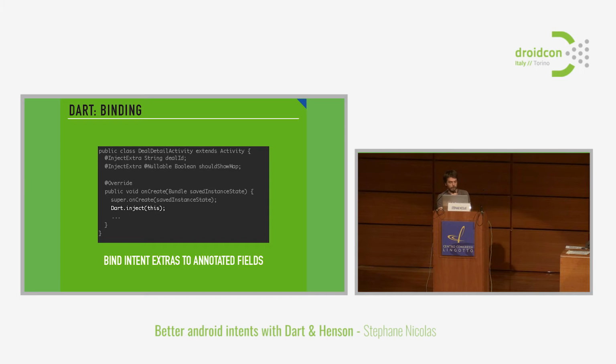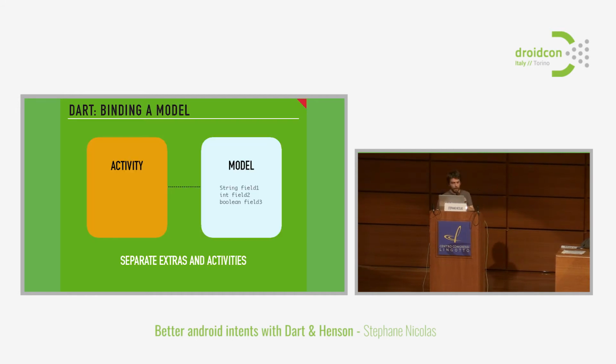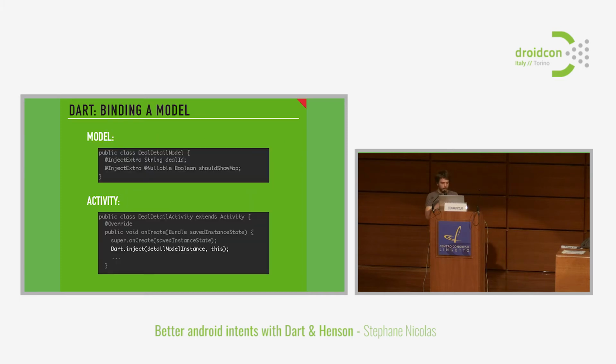One of the things you can do also, if you are interested in a more designed application, is to externalize the state of your fields, the deal ID and the should show map, into a different entity. We can introduce a model that will receive the extras. Here we can define a model with the exact same fields, deal ID and should show map, to go in the same vein as our example. And you can use this model class and link it to the activity. To do that with Dart, it's very easy. You just define your deal detail model. It will just be a POJO that maps to the things that you expect from the intent.